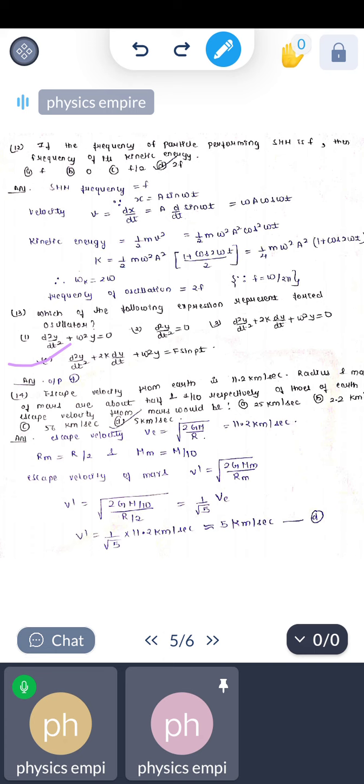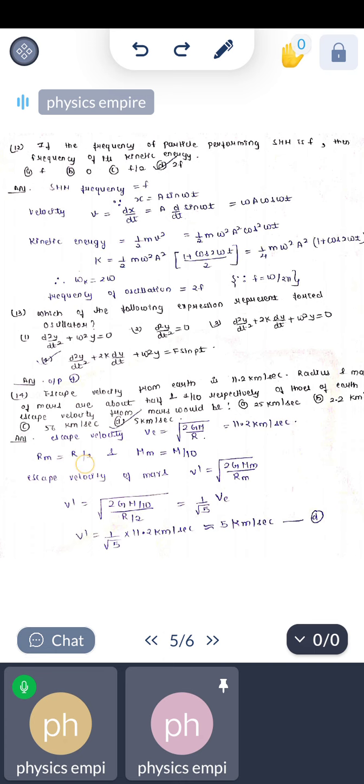Next, escape velocity from the Earth is 11.2 km per second. The radius and mass of Mars are about half and 1 by 10 respectively of those of Earth. Escape velocity from Mars would be? According to the question, the escape velocity formula is under root 2GM by R, which is given as 11.2 km per second.